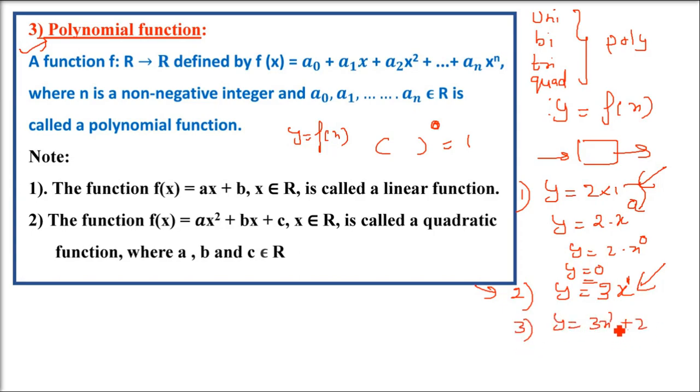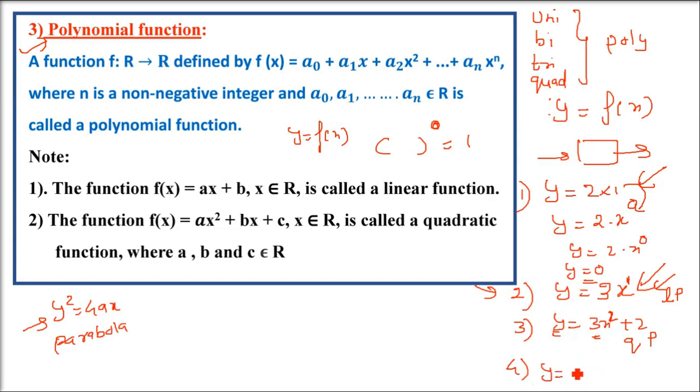Y equals 3x square plus 2. Now we have x square, so the degree of this polynomial is 2. The second one was a linear polynomial; this we call a quadratic polynomial. The degree here is 2, meaning the highest power of x is 2. In later chapters, y equals 4ax gives a parabola. Anything with one variable and another variable with square power will give you a parabola. So y equals 3x square plus 2 will be a form of parabola. This is a quadratic polynomial.